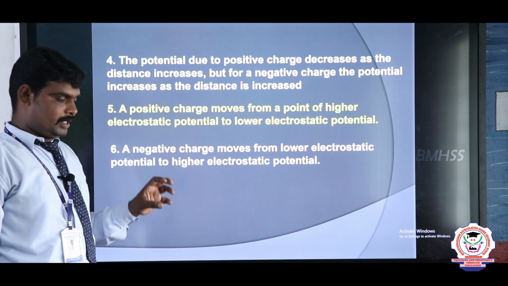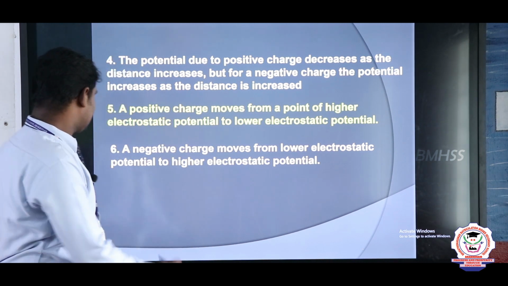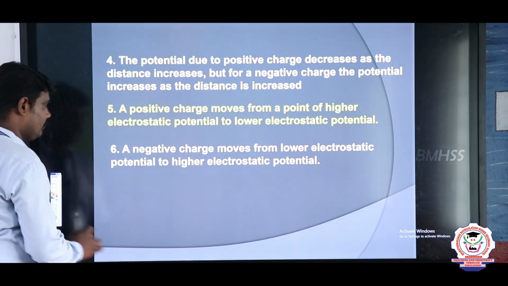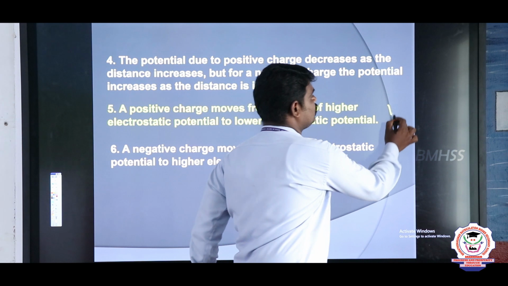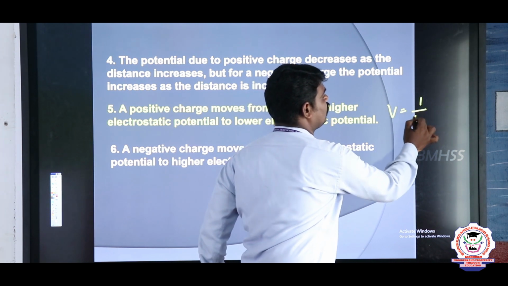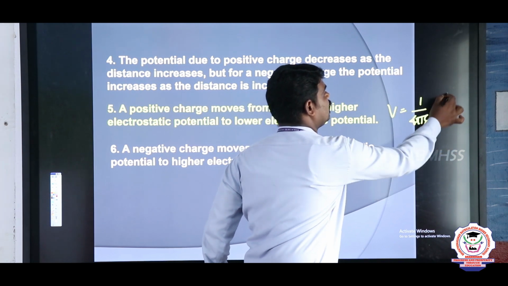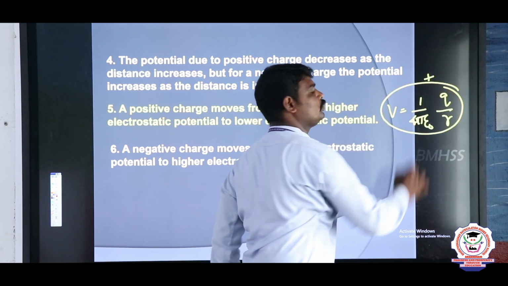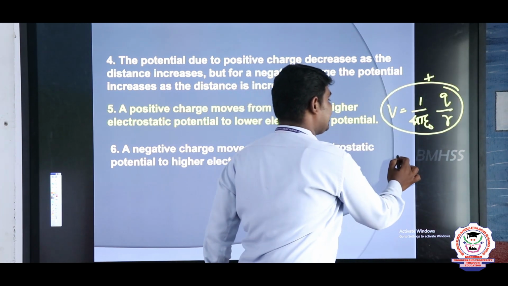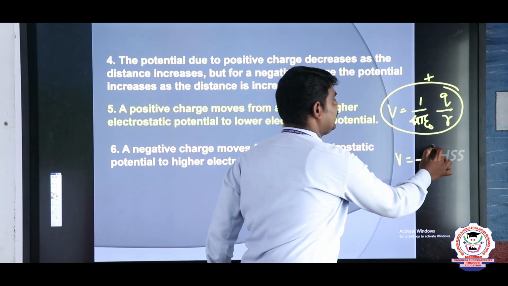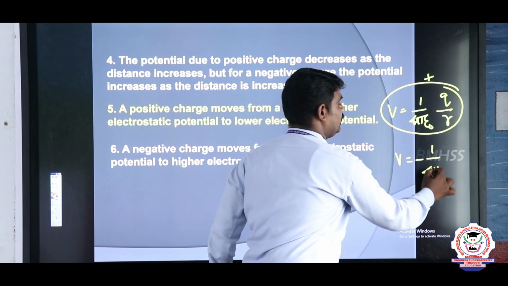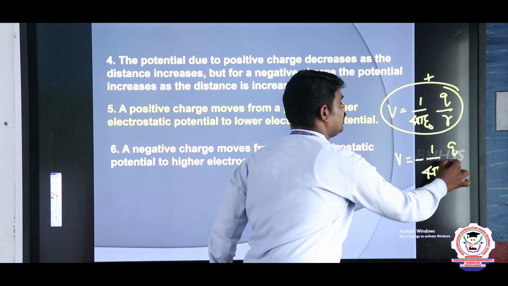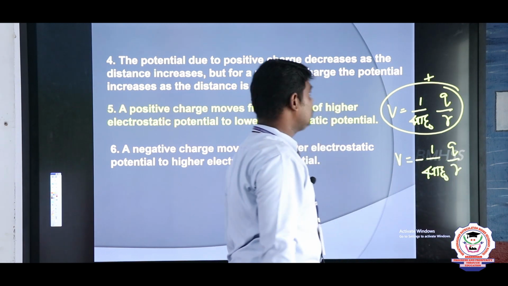Already I said, for a positive charge V is 1 by 4 pi epsilon naught Q by R, positive. For a negative charge the value will be negative, a minus value.